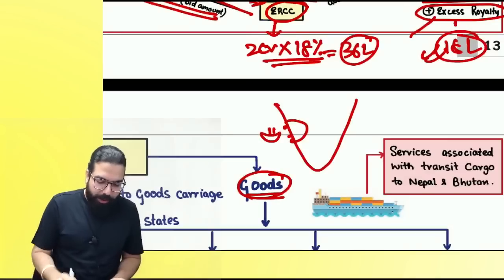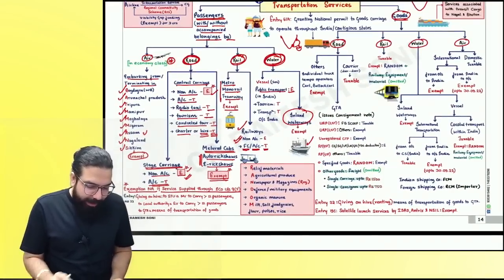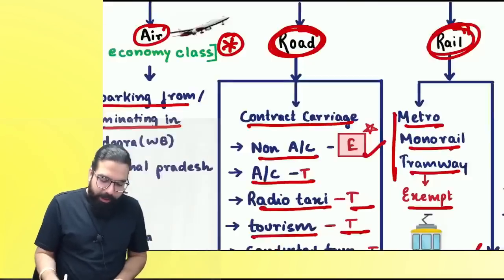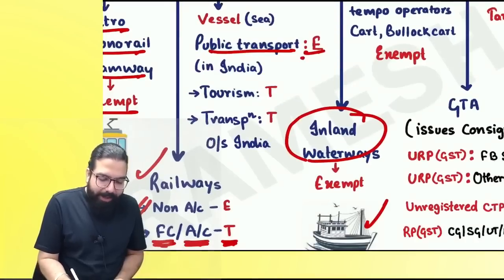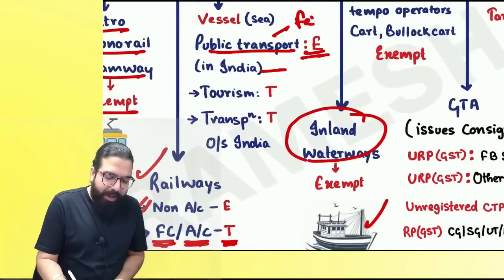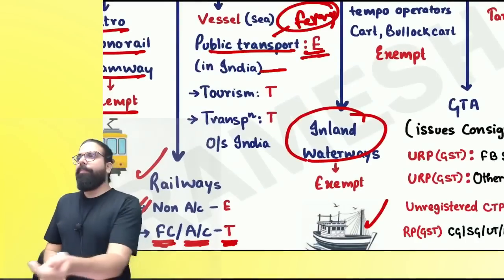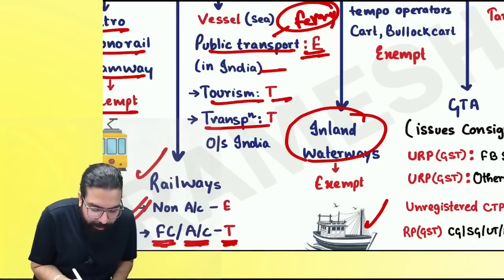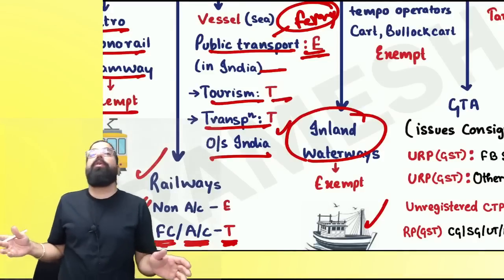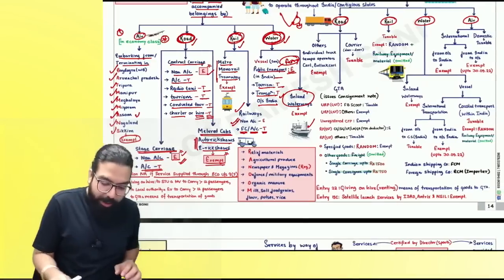Now, everyone, please come back. What did I tell you over here? Number one amendment, I've already told you. Road we are done, rail we are done, water also: public transportation is exempt, whether it is done by ferry, which can be owned privately or by the government. Tourism, taxable. Transportation outside India, you went on a cruise outside India, taxable. Can I go ahead, everyone?